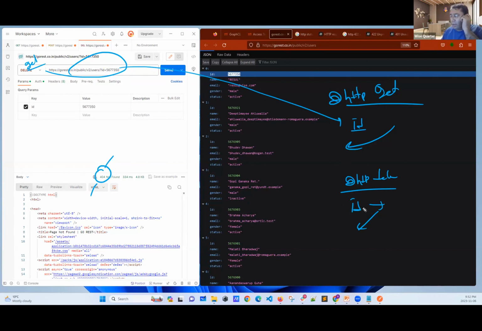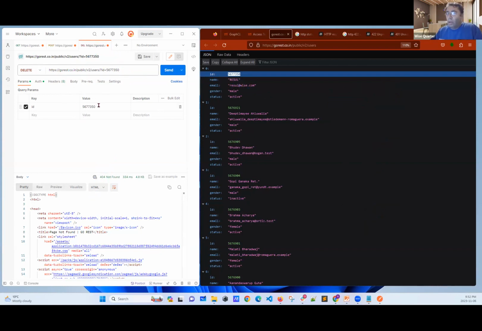Good, I got it. Now, it's their work. They could do whatever they want. This was the thing they did. Let me copy this ID from here. Now, I will not go with the parameters. I'll try with the body part. That's form data. I'm going to provide the ID here.